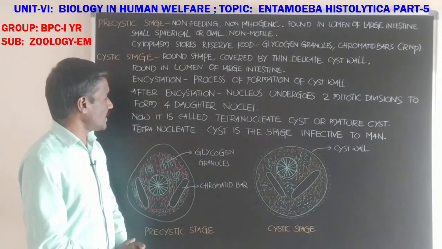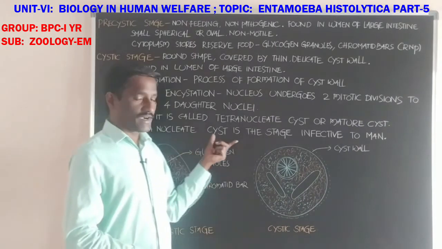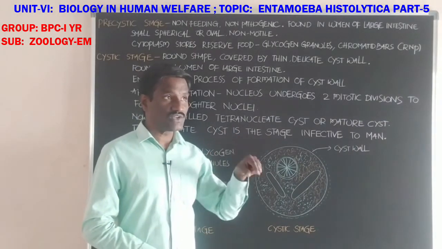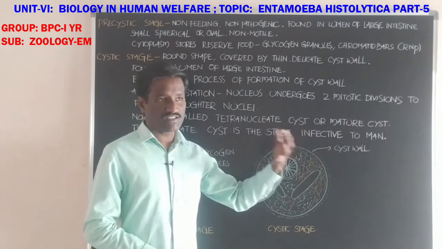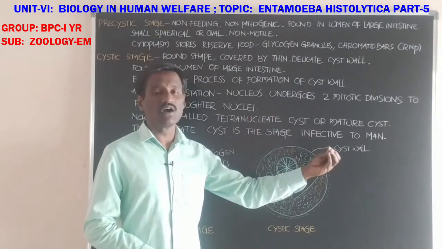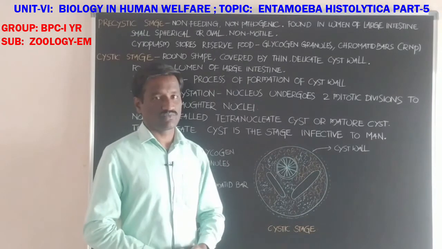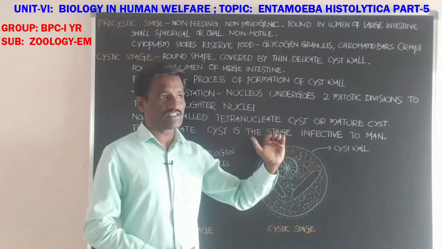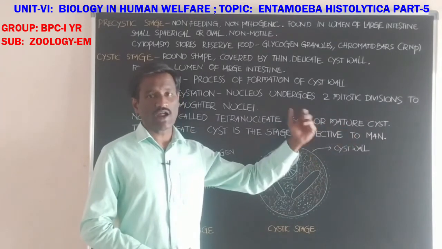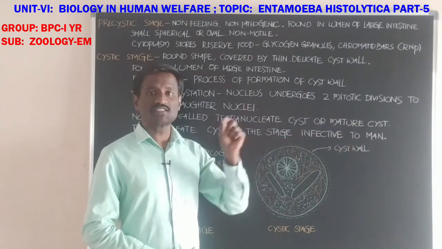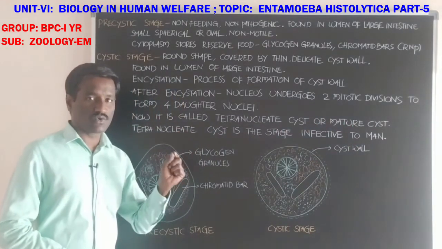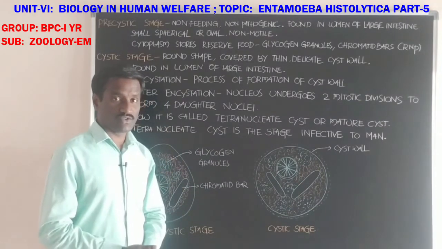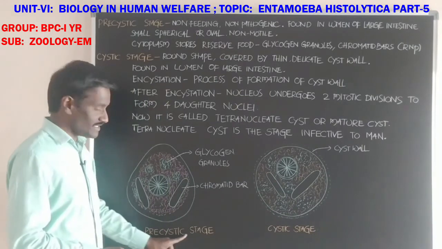Next, the tetranucleate cyst is the infective stage to man. It is ready to enter a new human host. Entamoeba histolytica infects another man by the stage of the tetranucleate cyst. The trophozoite stage goes to the pre-cystic stage.